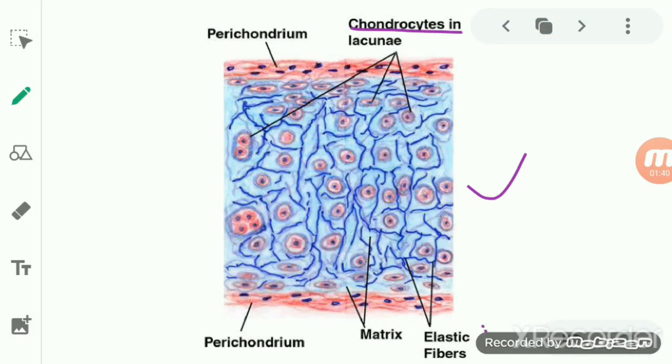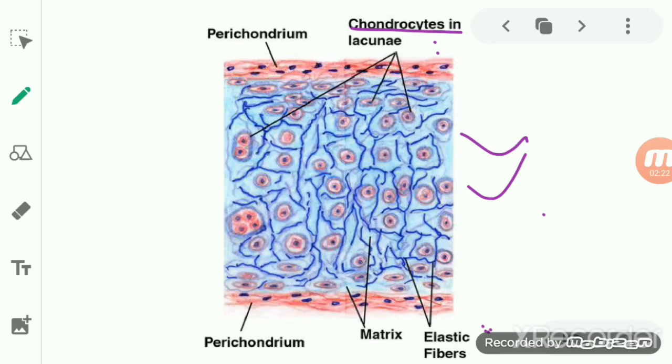This matrix consists of white collagen fibers, a network of collagen fiber, and the chondrocytes are present in it. Not only this, the matrix is produced and maintained with the help of these chondrocytes only.